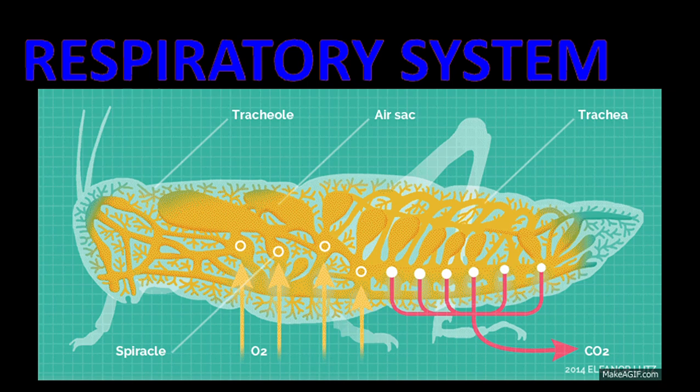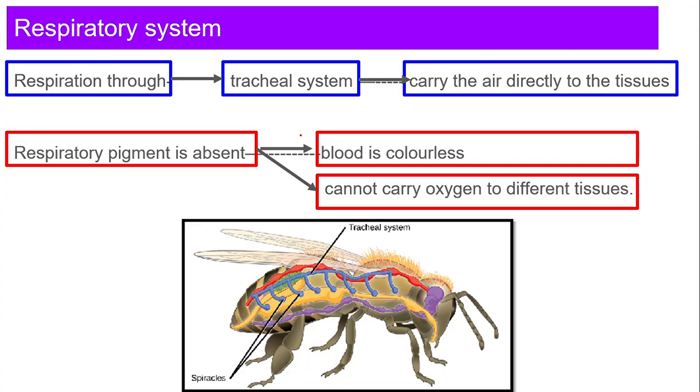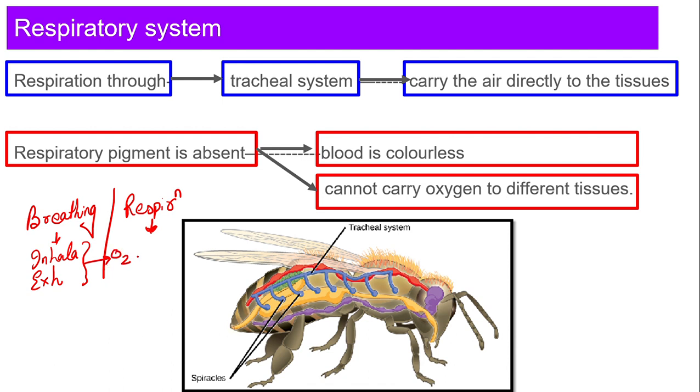In today's class, we are going to deal with the respiratory system of Periplaneta americana. What is the meaning of respiration? Actually, we always get confused between breathing and respiration. Breathing is nothing but inhalation and exhalation of air. Respiration is nothing but, while breathing, whatever oxygen you have taken, that oxygen is utilized to break down glucose in order to form energy. This we call respiration.